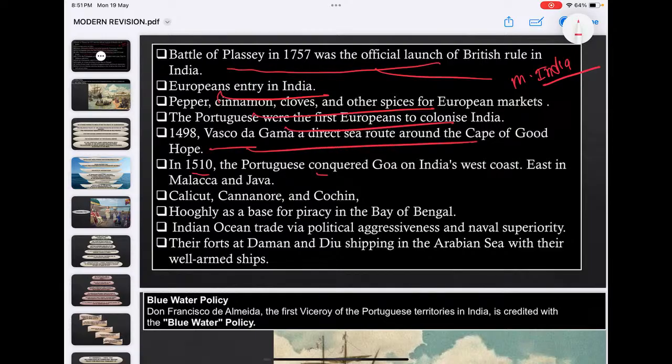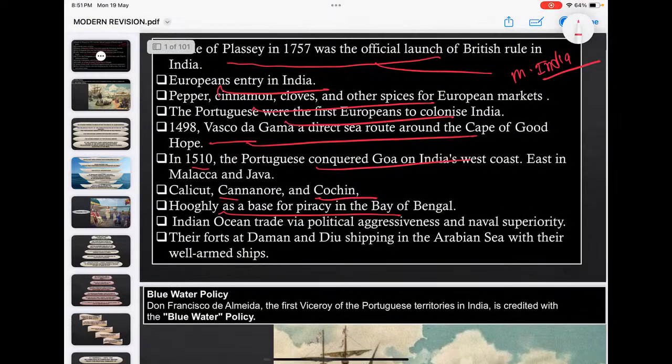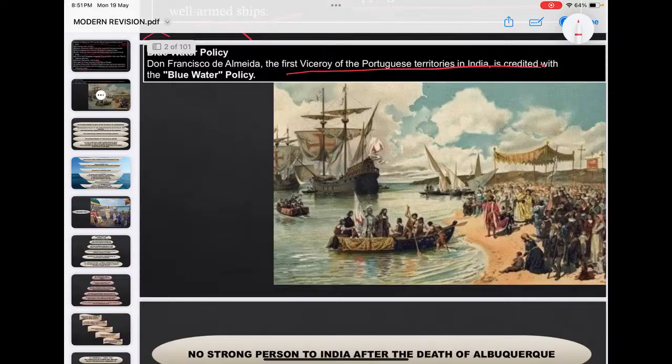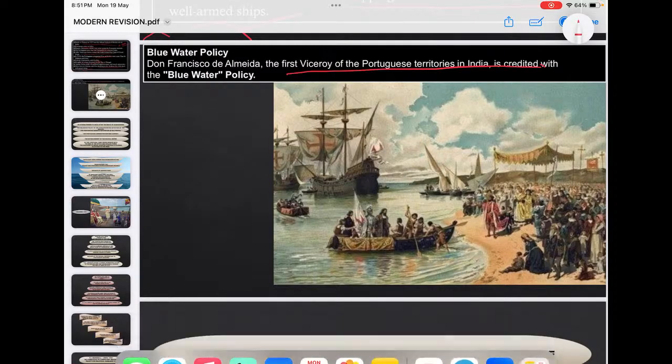By 1510 Portuguese conquered Goa. Then see Calicut, Kannur, Cochin, their major centers. Hooghly was their base of piracy. Then see the major settlements of these Europeans, especially Portuguese, Almeida's blue water policy. Then after him,